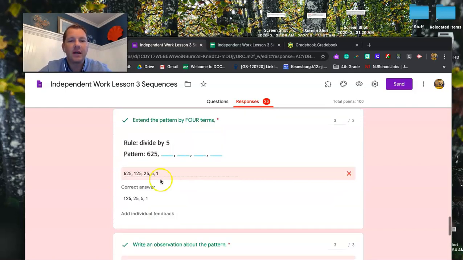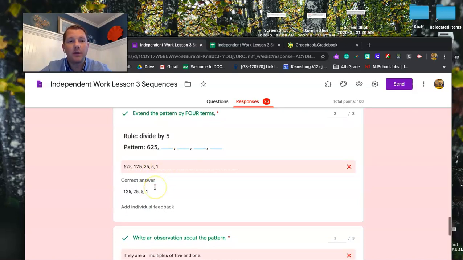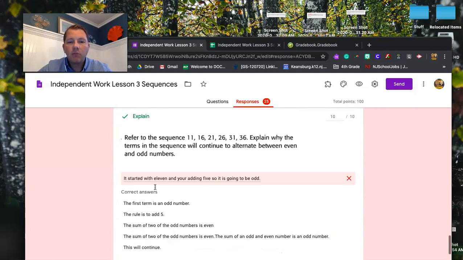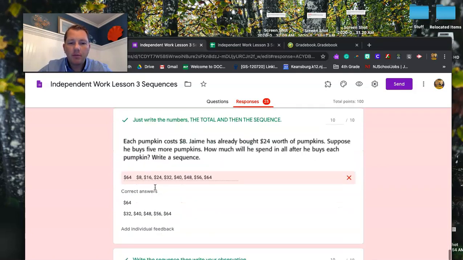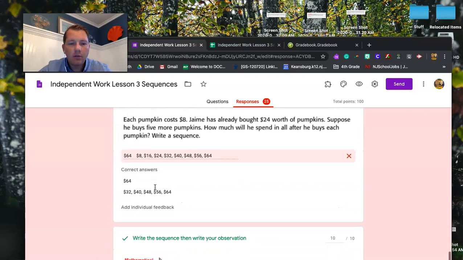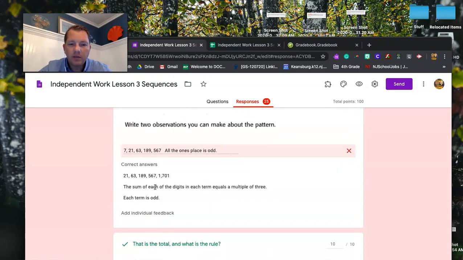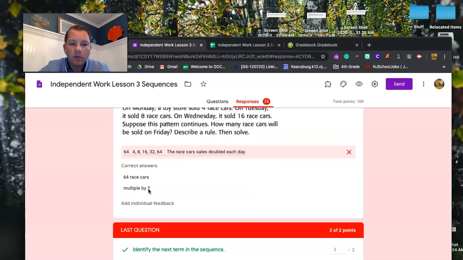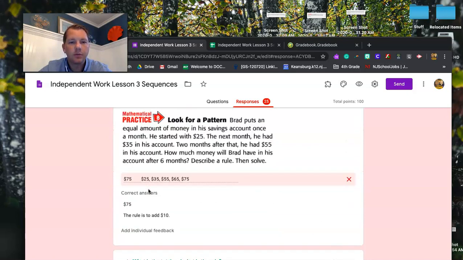Asked a couple of you when I saw you the other day, what is 5 divided by 5? Because I got a couple zeros in there, not one, so we just want to make sure that we're getting that correct. Going down, most of you did really well with this first word problem. This second word problem, most of you did really well with. Same thing with this one. The one that seemed to get us the most confused was this word problem. I'm sorry, this word problem right here.